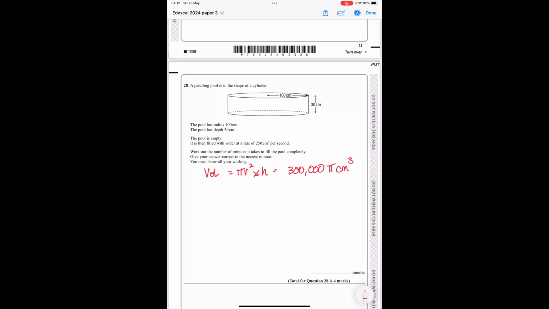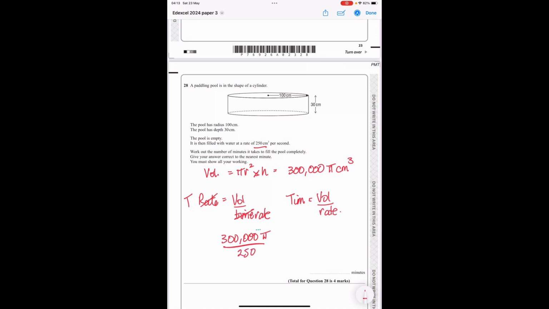Now the rate it tells us is 250. So the rate is the volume divided by the time. We know the rate is 250. We want to find the time, so let's times both sides by time and divide both sides by rate. So the time is going to equal the volume divided by the rate, which is 300,000 pi divided by 250.